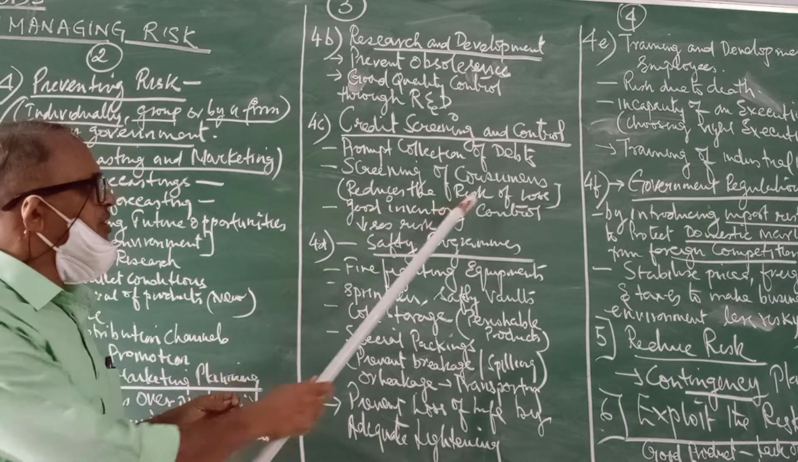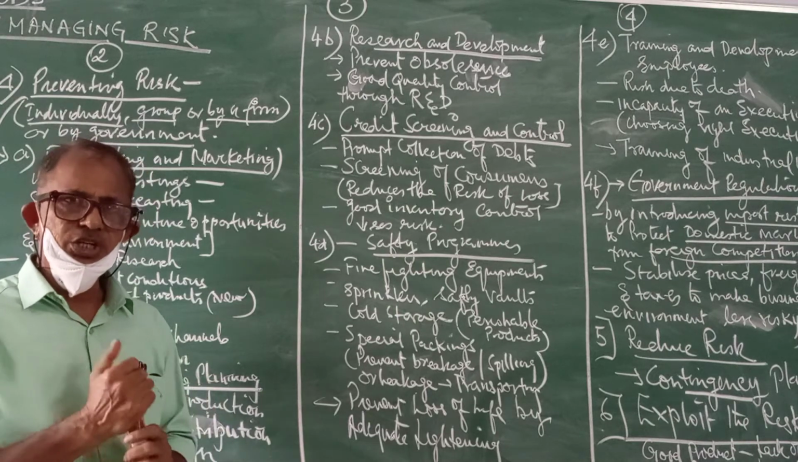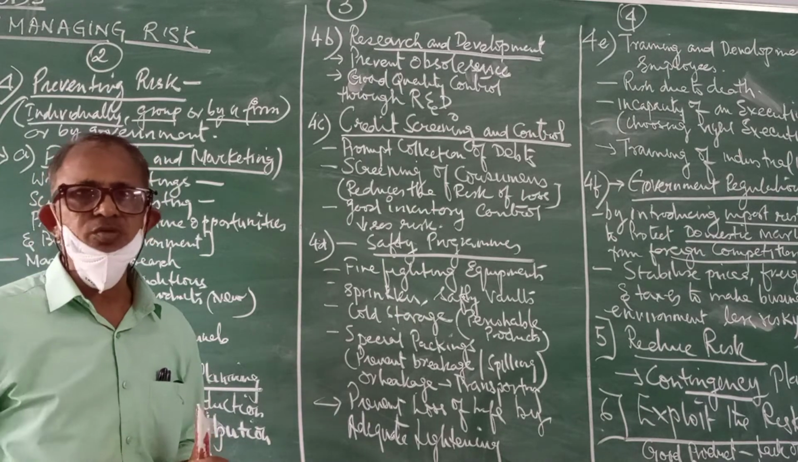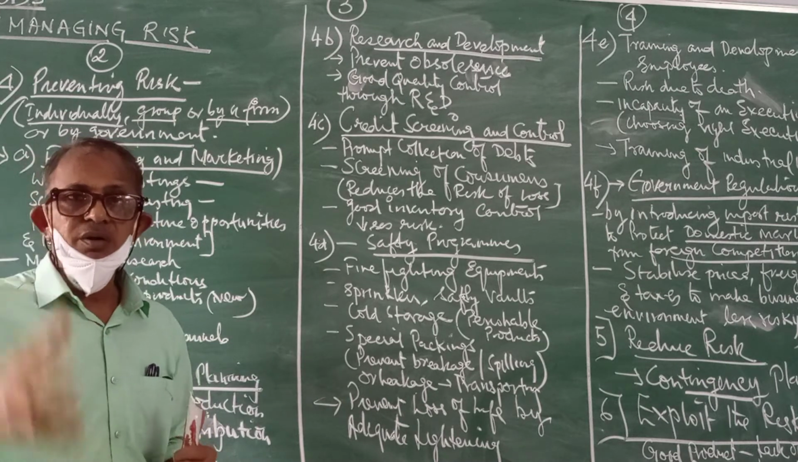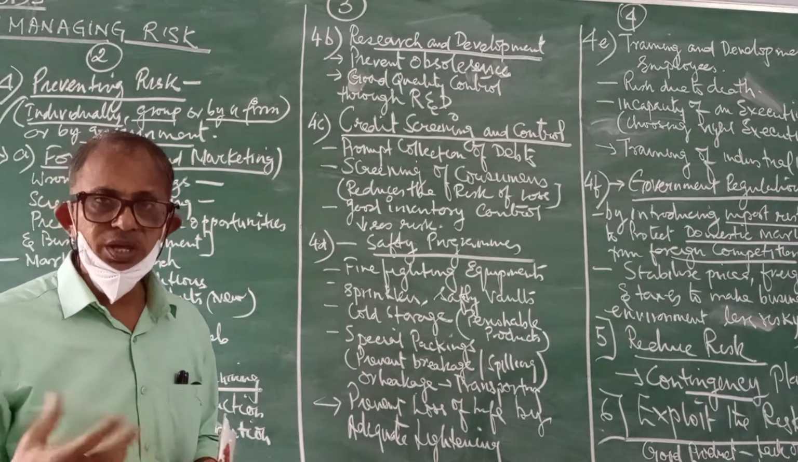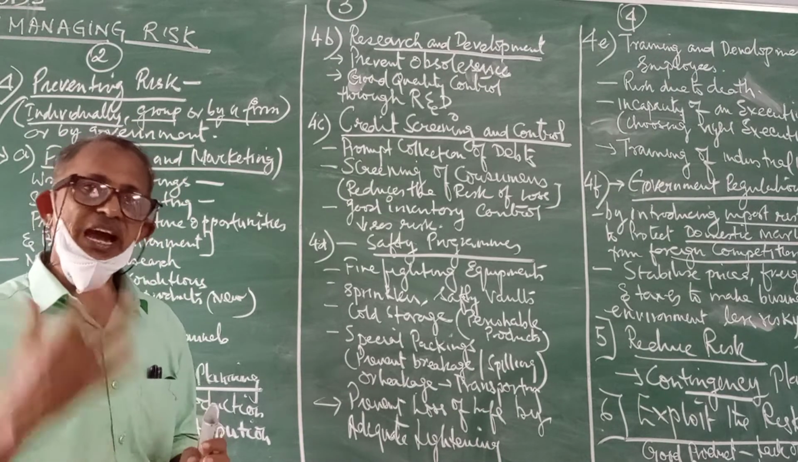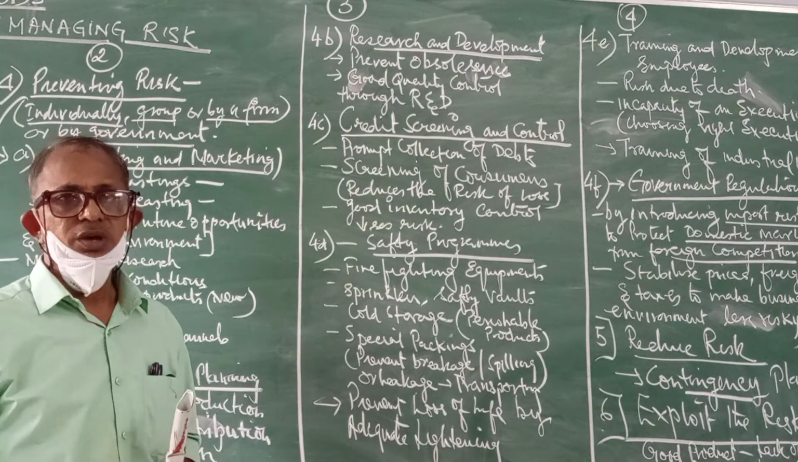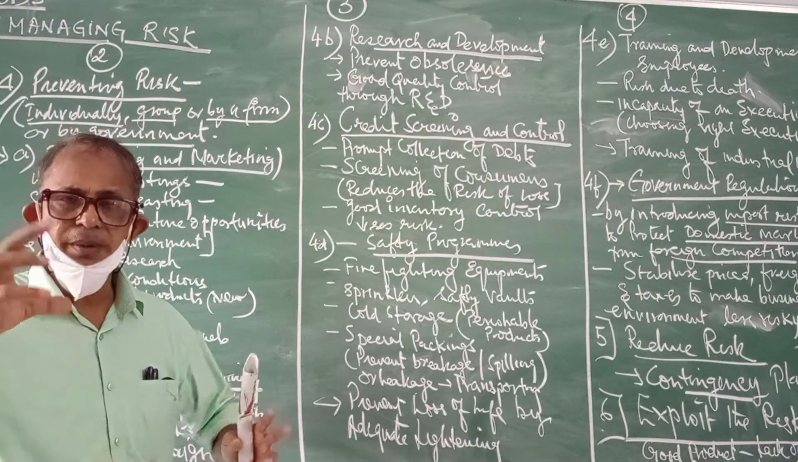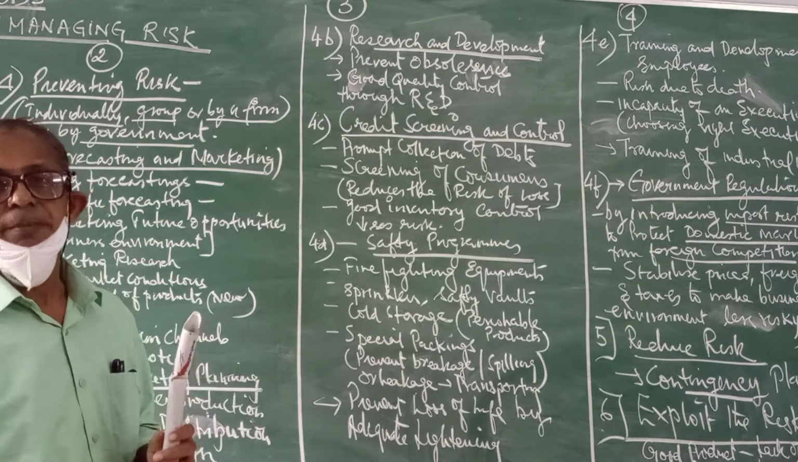Then screening of consumers. A business entrepreneur should screen the consumers as to who would give immediate payments, who would not give immediate payments, and who would give cash payments. If a consumer gives cash payments immediately, or gives the payment at the right time, then that particular consumer will become a permanent customer.